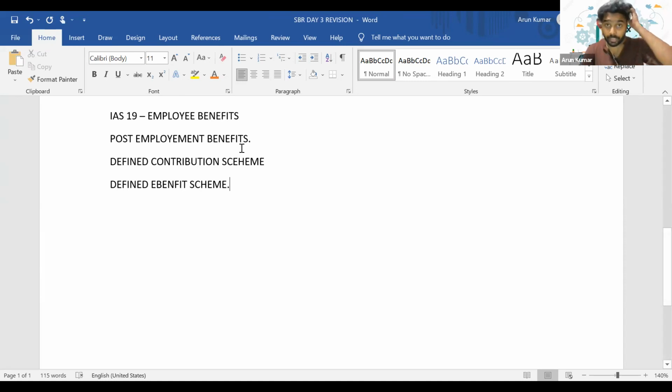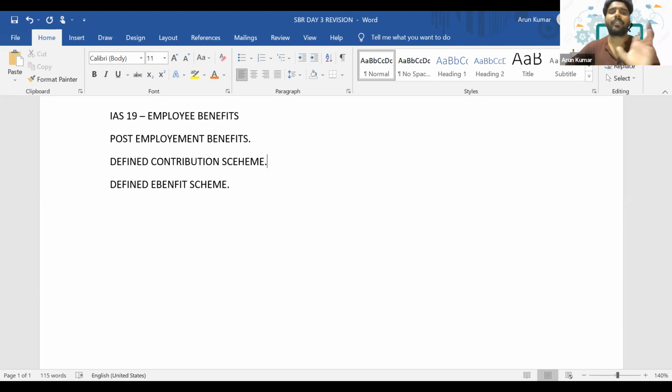So what do you mean by defined contribution scheme? Here, defined contribution, that is the contribution that we have to pay to the scheme, it is defined. Are you getting it? The contribution that the company has to pay for our employees to the scheme. So here we'll give this pension scheme to an external party, to a PF agency or something like that.